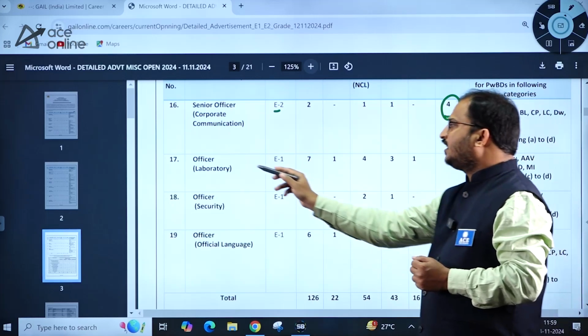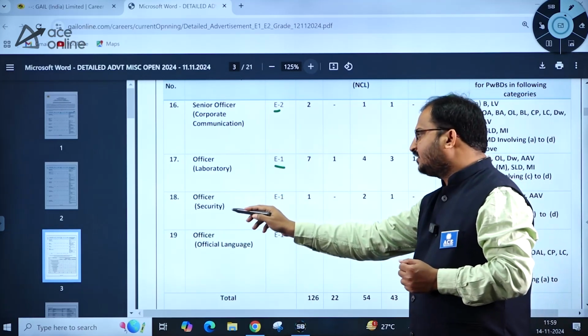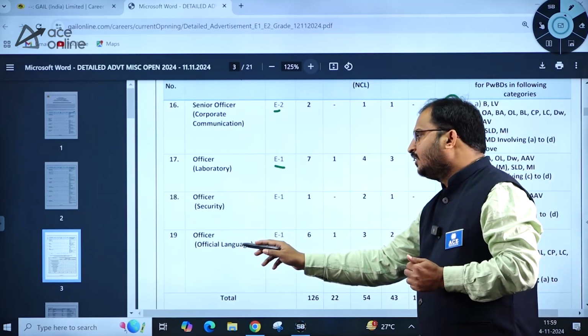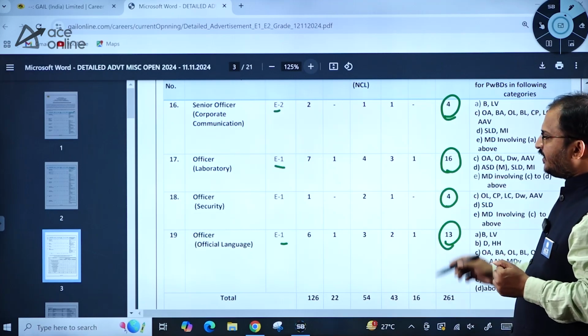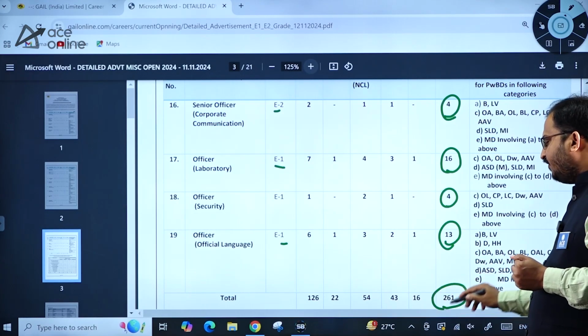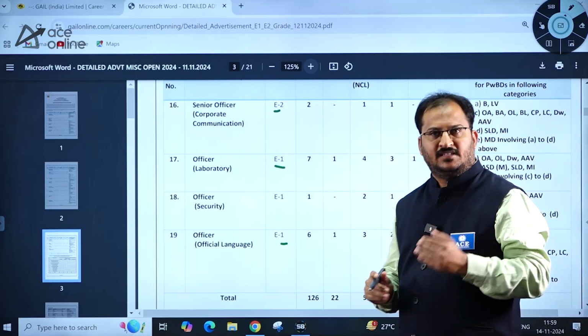Officer Laboratory, E1 category, 16 vacancies. Officer Security, E1 category, 4 vacancies. Officer Official Language, E1 is the post category, and 13 vacancies are there. Total 261 vacancies are notified in GAIL for E1 and E2 categories, dear students.